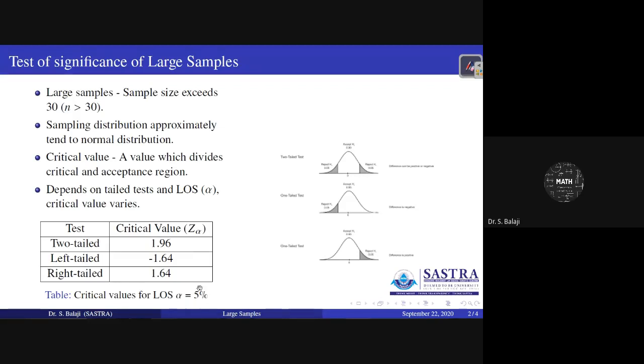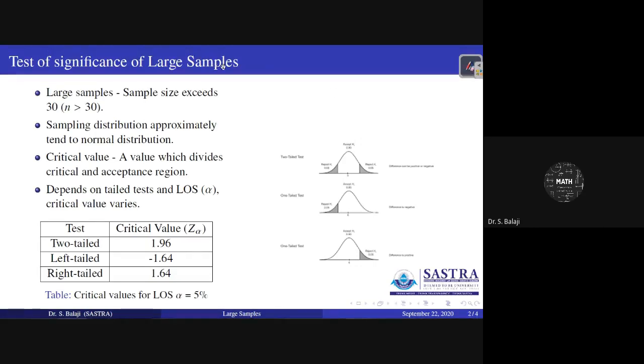If it is 10%, 2% or 1% level of significance, the critical value varies correspondingly. But for the standard level, we will use 5% level of significance. You can remember these critical values, 1.96 and plus or minus 1.64.